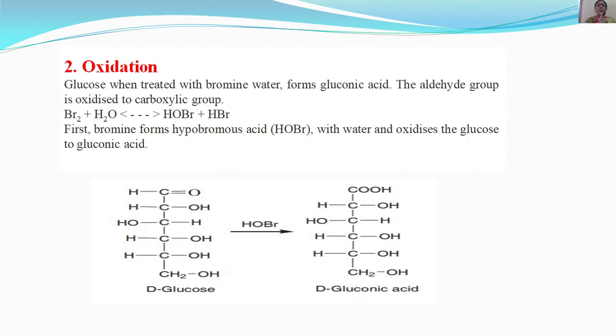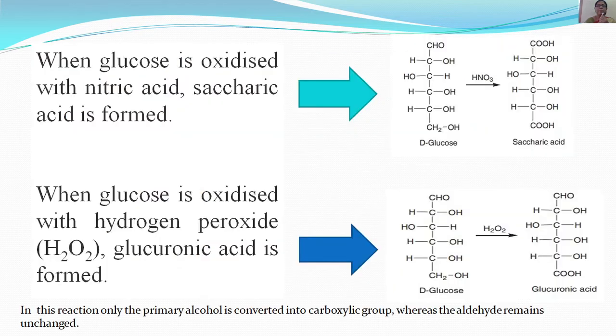Oxidation. When glucose is oxidized with bromine water, it forms gluconic acid. The aldehydic group present in it is oxidized to carboxylic group. First, bromine forms hypobromous acid with water and oxidizes the glucose to gluconic acid. The CHO group is oxidized to COOH group.